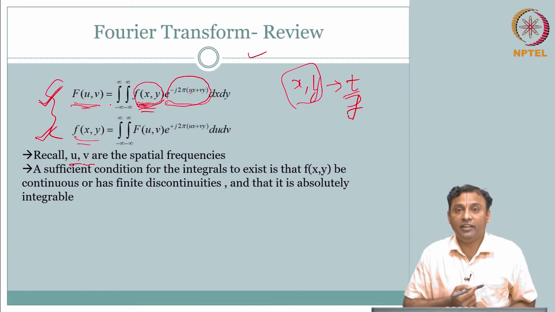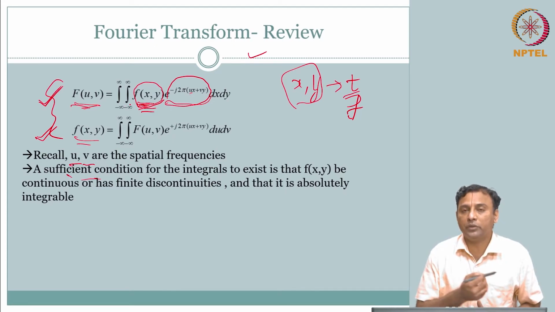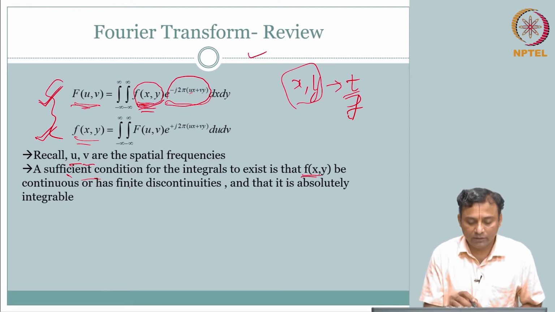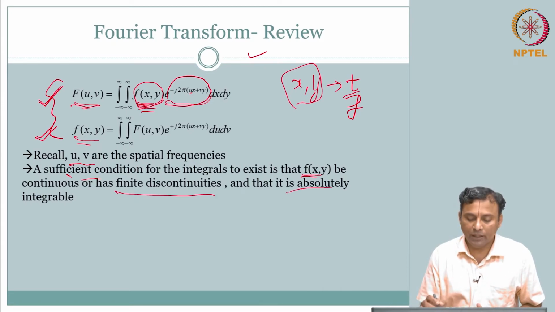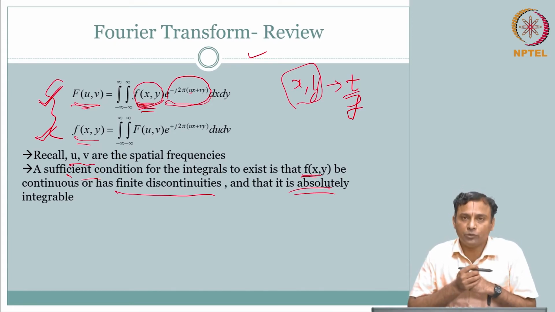You have to have the integrals, right, you have to be able to evaluate this. When is it sufficient? You need a sufficient condition under which you can compute the integral so that you can calculate your Fourier transforms. That is happening if f of x comma y is continuous, or if it is discontinuous, it has only finite discontinuities, and in any case it has to be absolutely integrable. Only in this case can you calculate the Fourier transform.